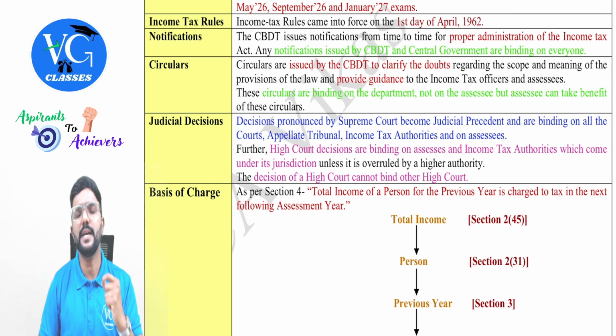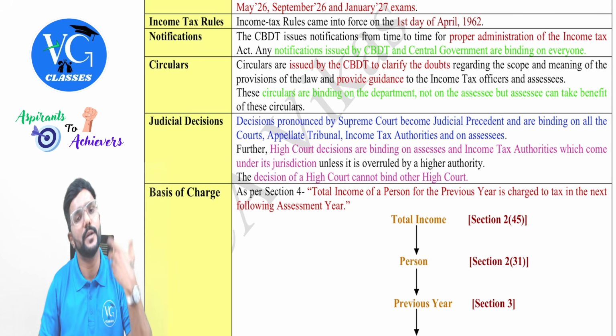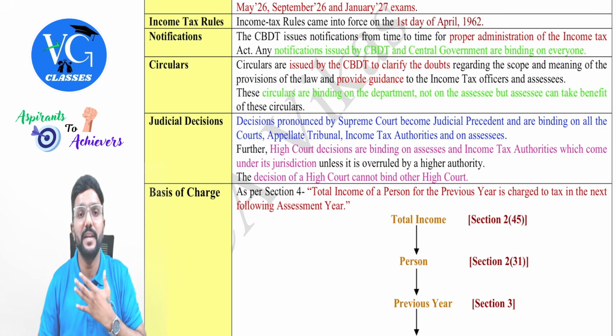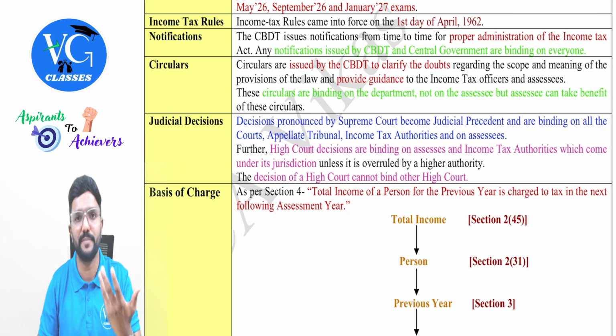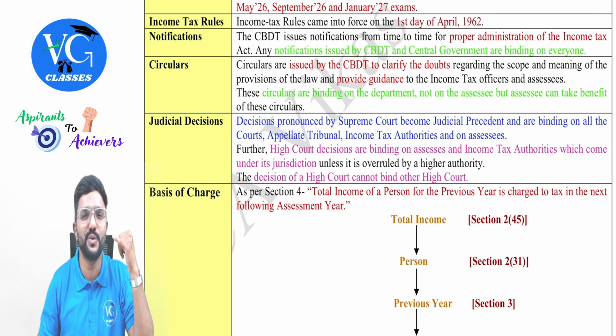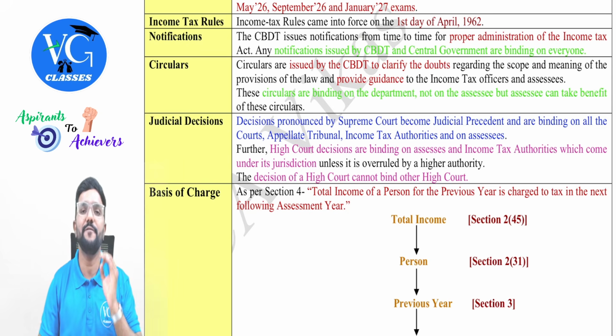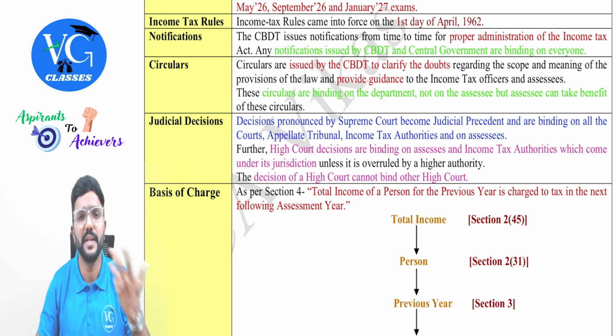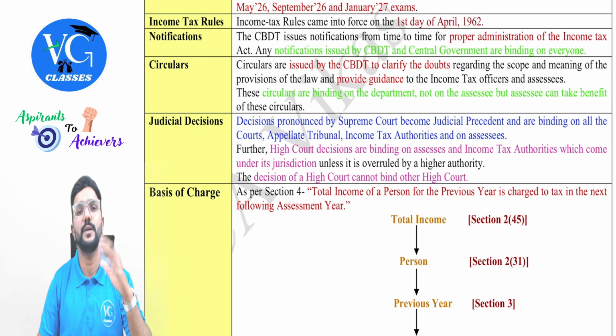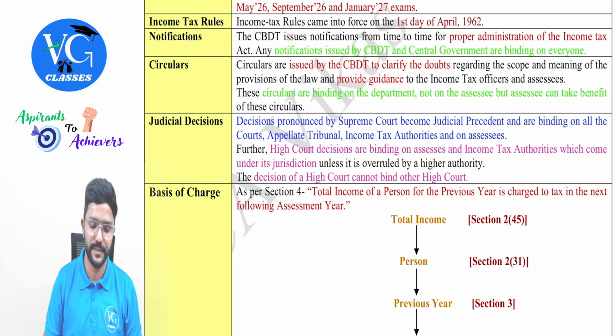And any communication the government wants to make, they will make the announcement through what? Notification. Even when our institute wants to make any announcement, will they call and tell each and every student? No. They will just release a notification. Same way, the government would be releasing a notification whenever they want to communicate anything with respect to income tax to the public at large, guys.